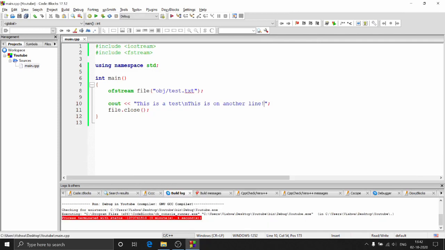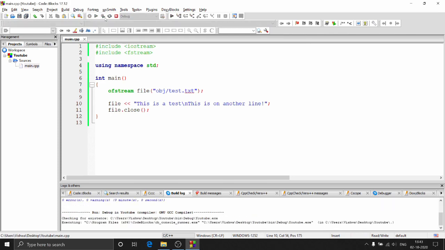Now the way you write to a file is really simple. What you need to do is just remove this cout and place file over here. So that's how you write something to the file. This operator is all that matters because both of them are streams, right? And this is nothing but a stream operator, this output stream operator. That is why you can just use this operator to write something to the file. And now I just close this file.